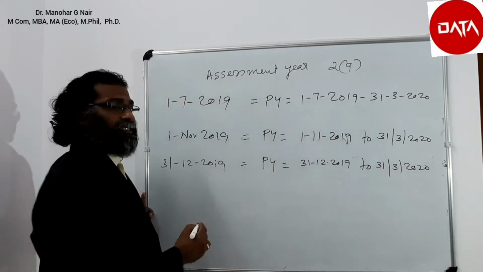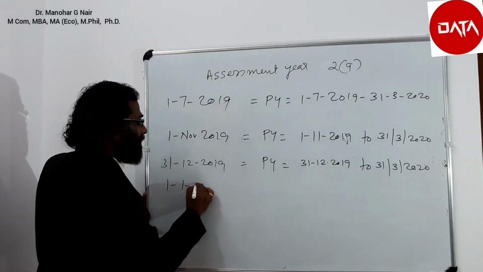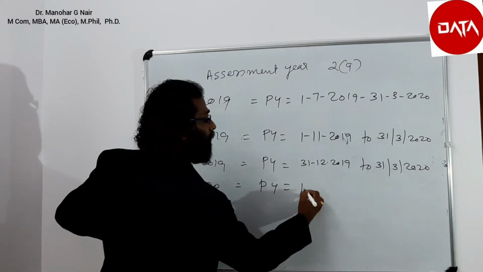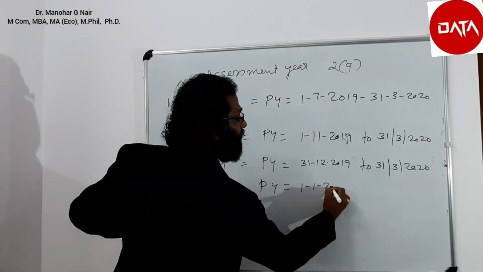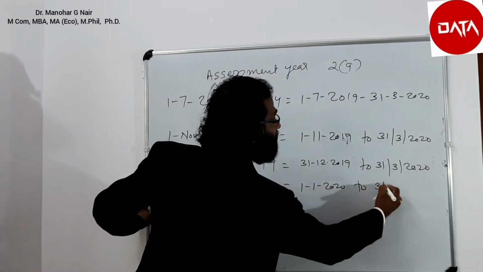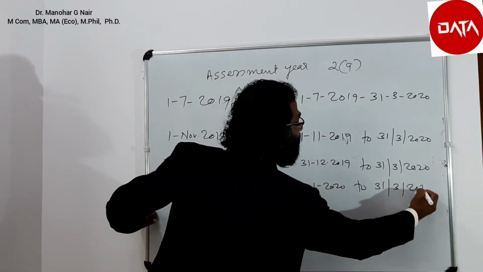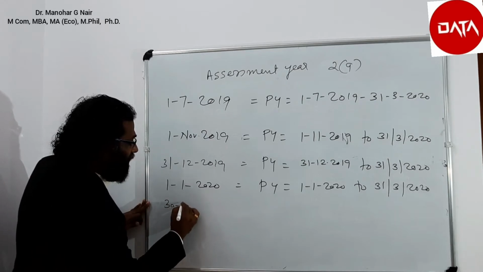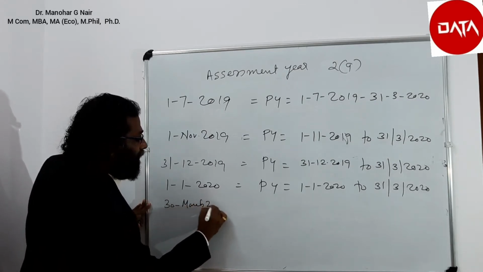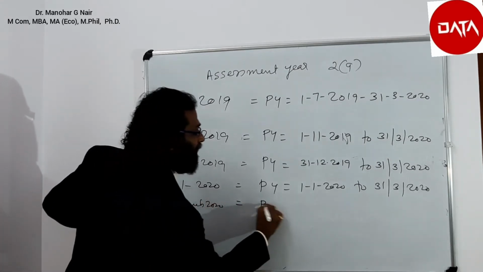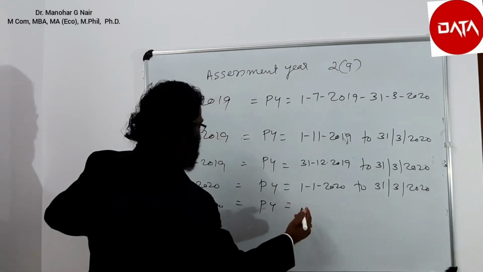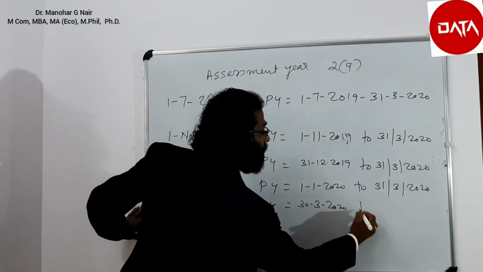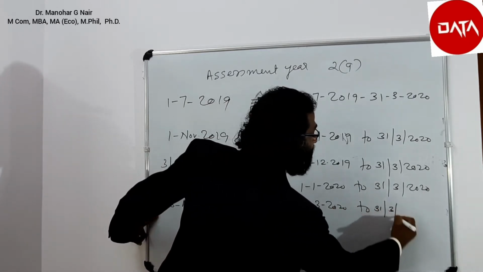And suppose the business started on 1st January 2020, then the previous year is 1st January 2020 to 31st March 2020. Finally, suppose the business started on 30th March 2020. Even in that case, the previous year is 30th March 2020 to 31st March 2020.